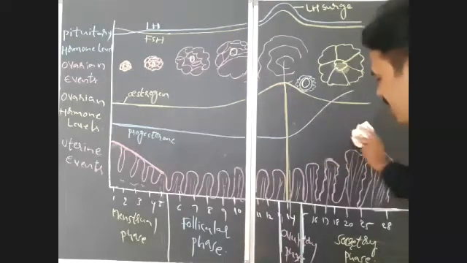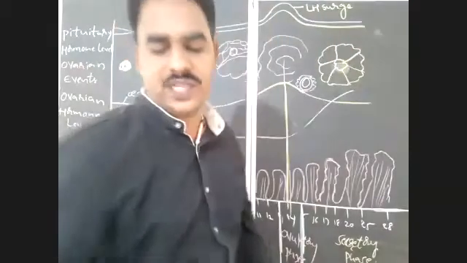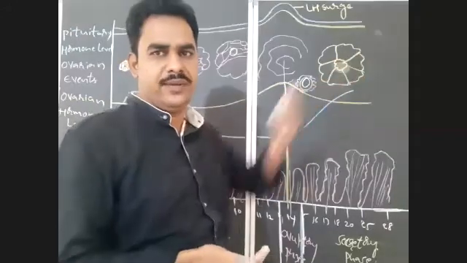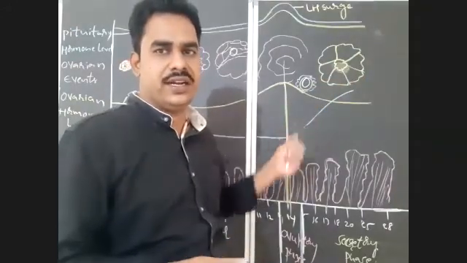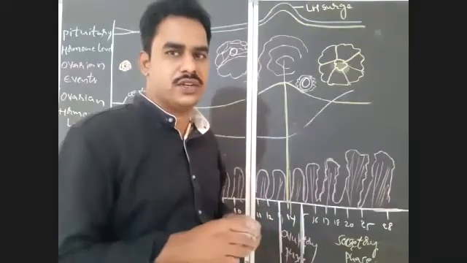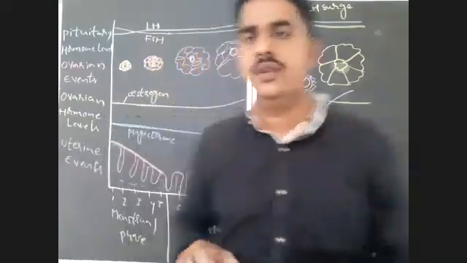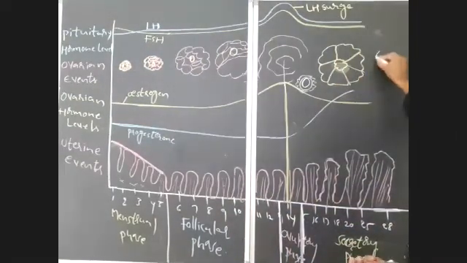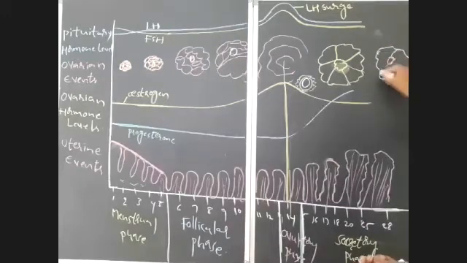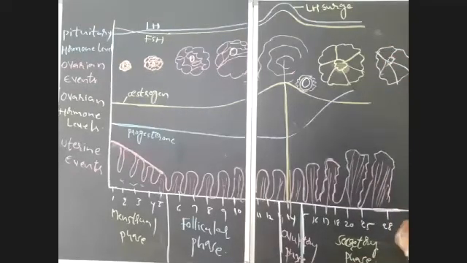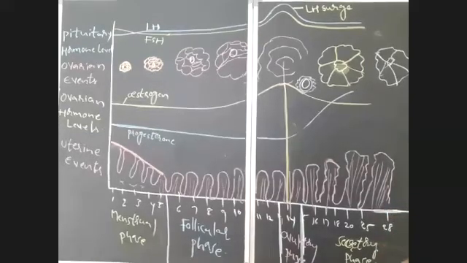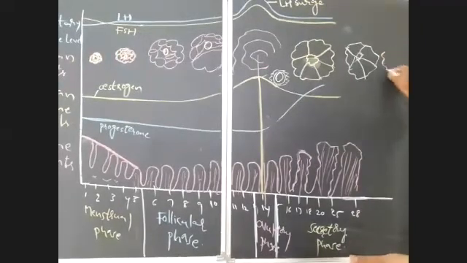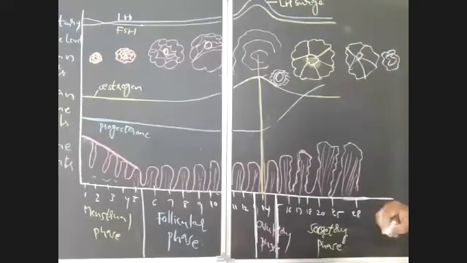Gravid phase, right? If fertilization takes place, the corpus luteum will be maintained through the pregnancy, it secretes progesterone, and the endometrium will be maintained. So there will be no menstruation. If there is no fertilization, what will happen? This corpus luteum will degenerate and turn into corpus albicans. What is this? Corpus albicans. So the corpus luteum degenerates, which leads to formation of corpus albicans, a scar in the ovary.